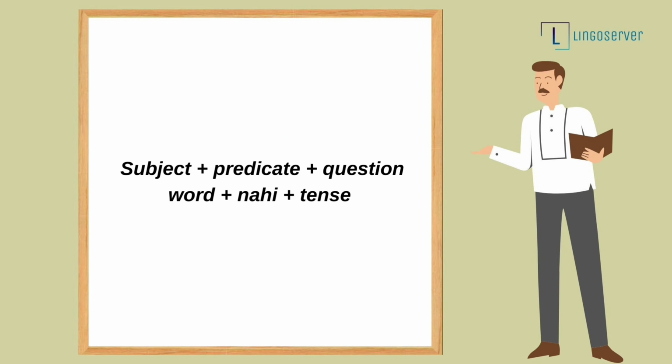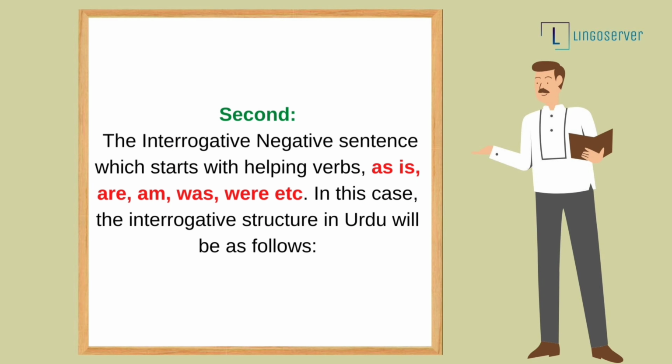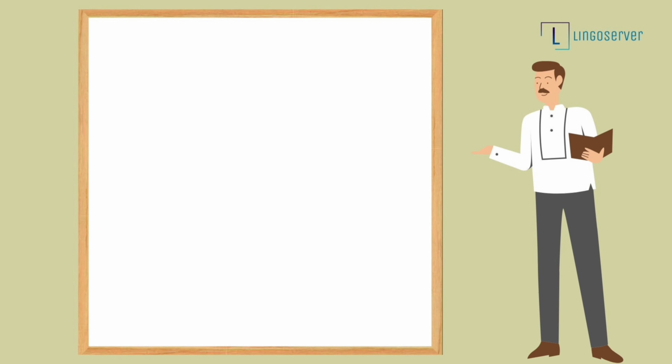And the second one starts with helping verbs like is, am, are, etc. And in this case, the structure is: क्या plus subject plus predicate plus nahi plus tense. I hope you understood till here.